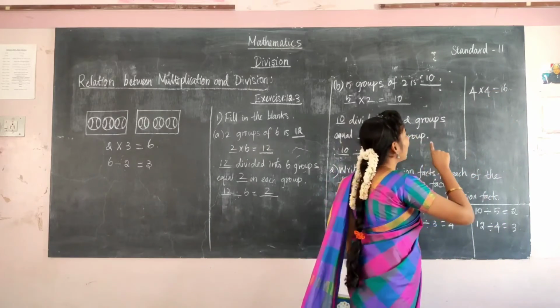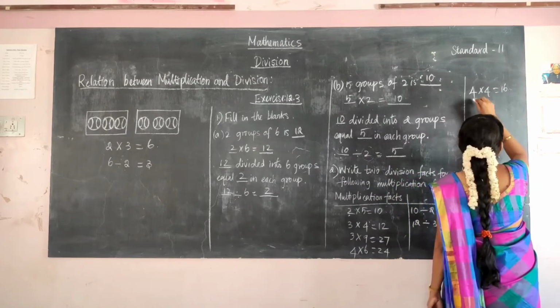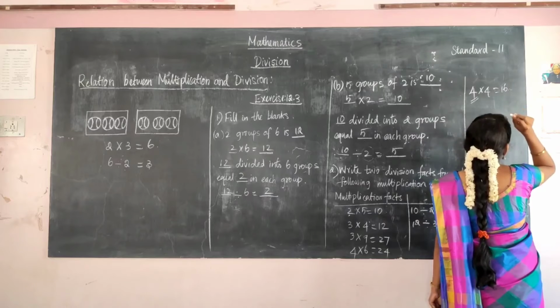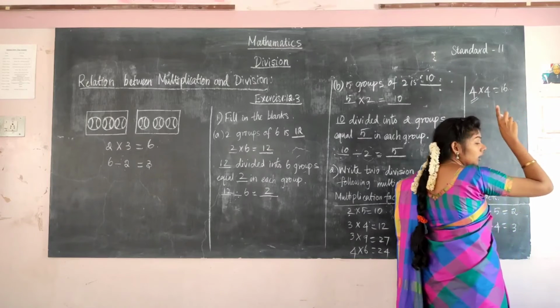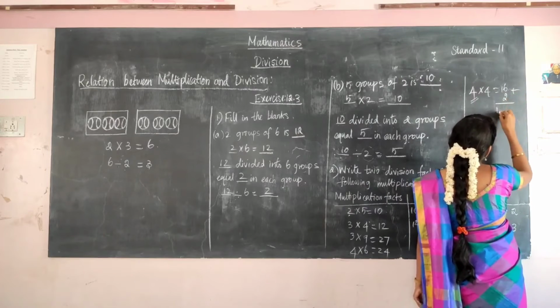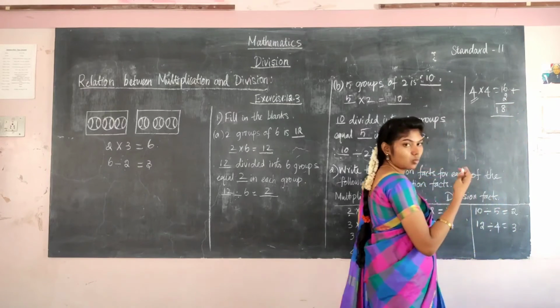But there are 2 books remaining. So 16 plus 2 is 18. Just add and see. The answer is 18. So this is the answer.